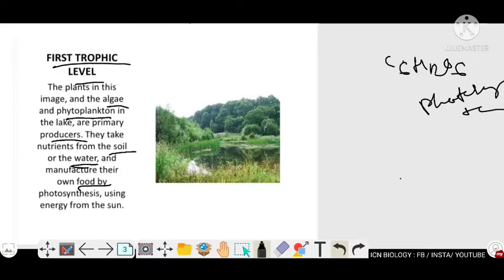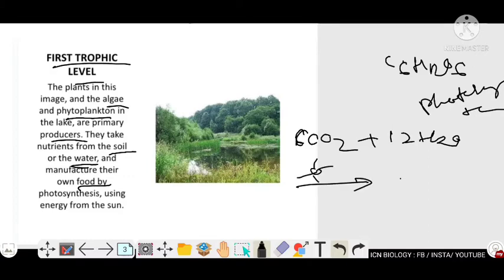We can define the process of photosynthesis by Hill's equation. In the presence of inorganic carbon dioxide and water, in the presence of sun and chlorophyll pigment, the green plants convert them into organic food and oxygen.